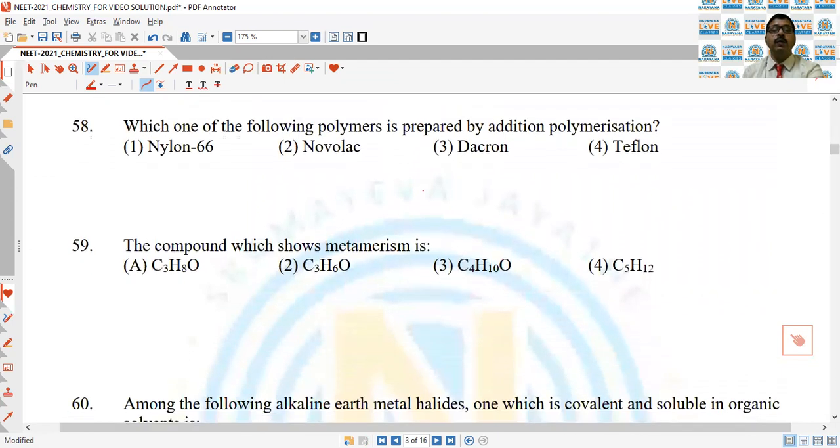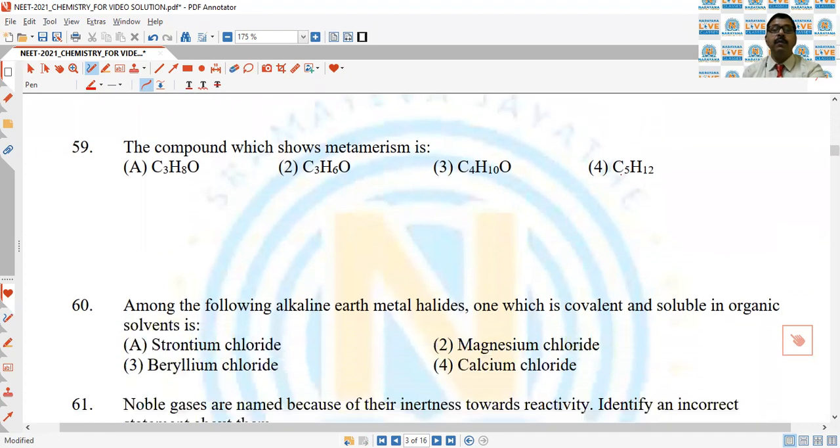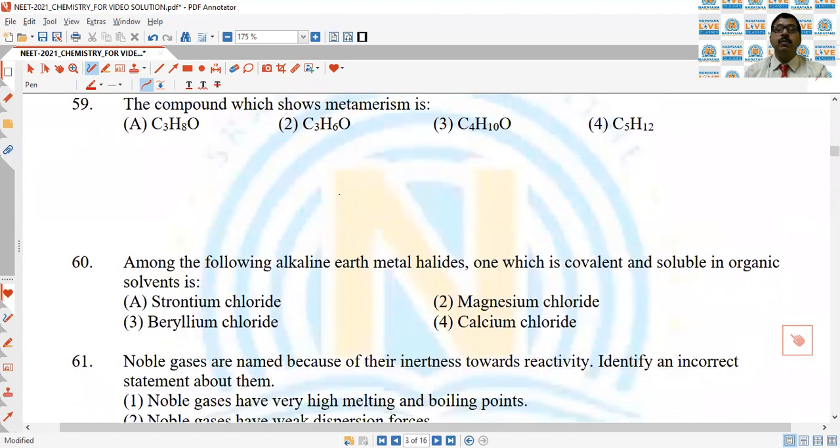Next question, which one of the following polymers is prepared by addition polymerization? So we all know that Teflon is an addition polymer, while nylon 66 is a condensation polymer, and Novolac and Dacron are also condensation polymers. Teflon is the addition polymer. Next, the compound which shows metamerism. Metamerism is possible only when a divalent functional group is present in the compound, like ethers and ketones.